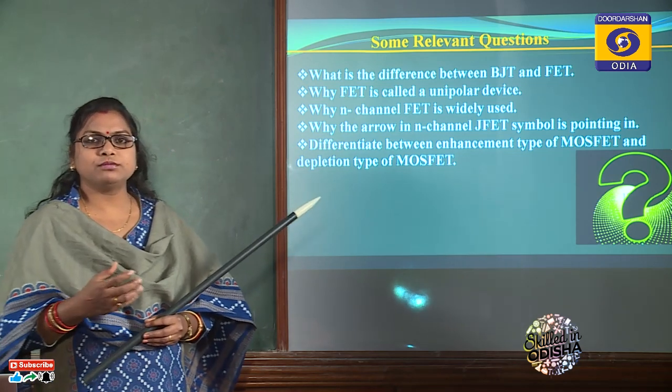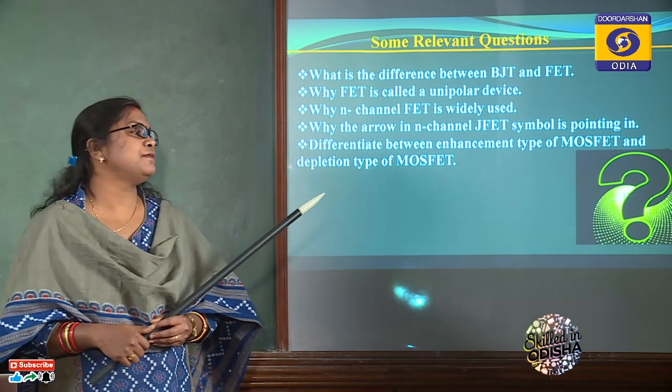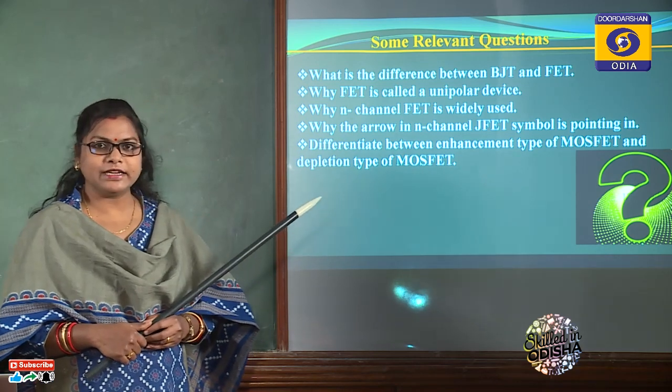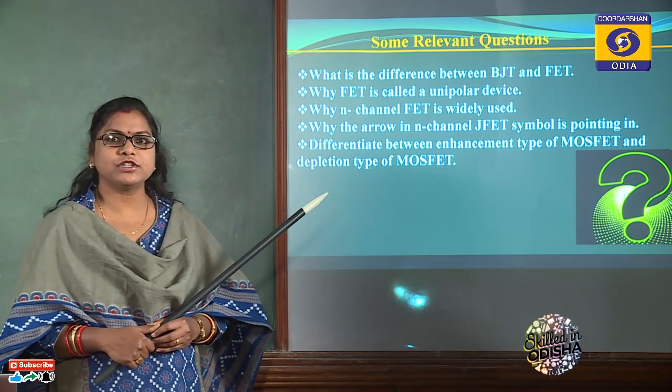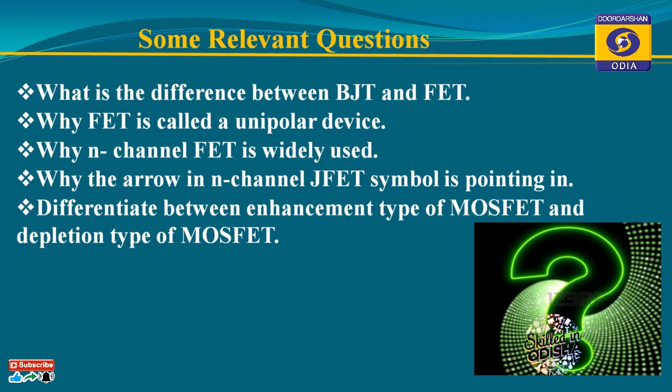Generally, out of N channel FET and P channel FET, N channel FET is widely used because the mobility of electrons is more than the mobility of holes. Why is N channel FET widely used? That is the answer: the mobility of electrons is very high.